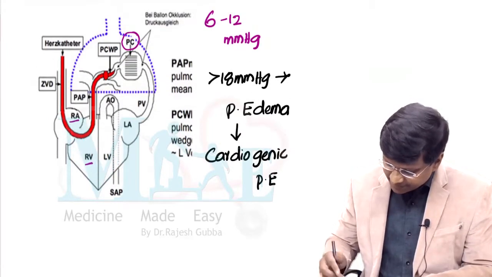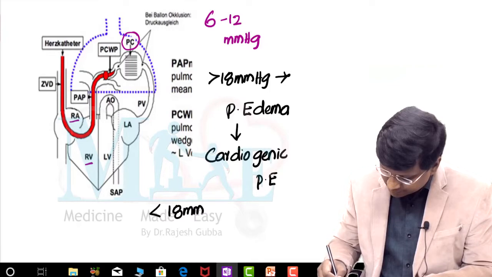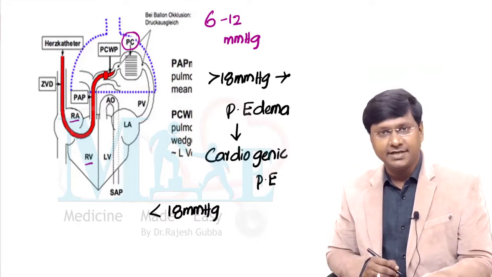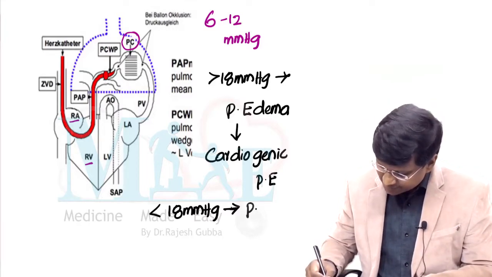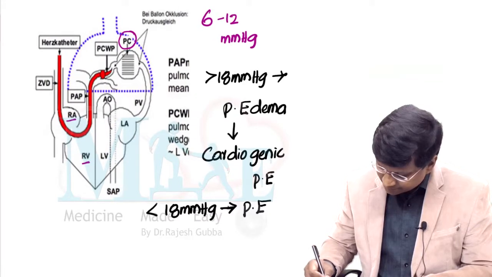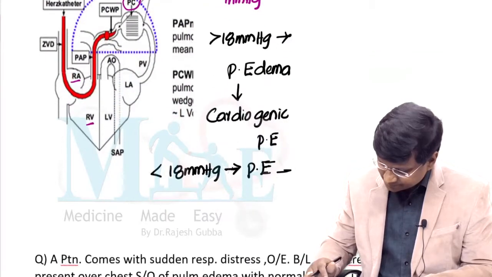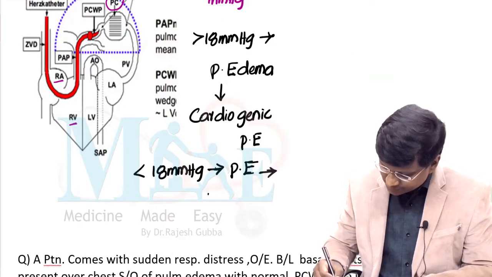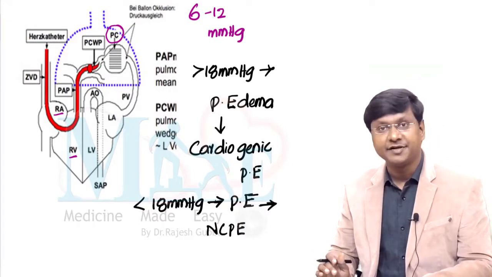Whereas, if the pulmonary capillary wedge pressure is less than 18 millimeters of mercury, but still the individual is having pulmonary edema, this is called non-cardiogenic pulmonary edema.